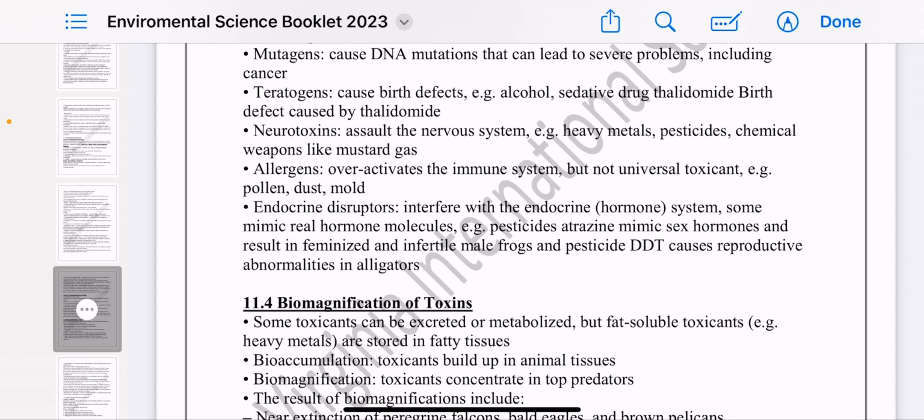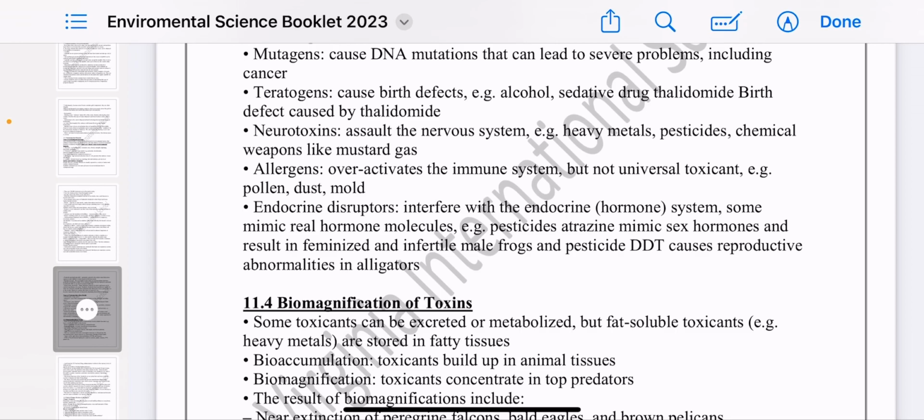We have a third word called neurotoxins. What does neuro mean? Neuro comes from the word neurons, the nervous system, your nerves that elongate from the nervous system. And neurotoxins mean that it's going to harm this pathway of nerves, affecting the nervous system, like causing some panic attacks that happen to the nervous system, okay?